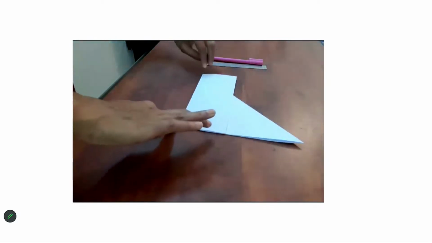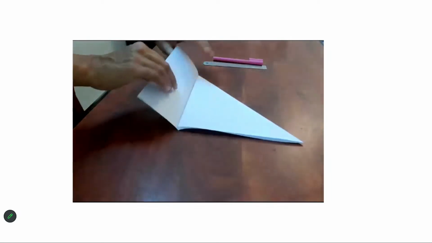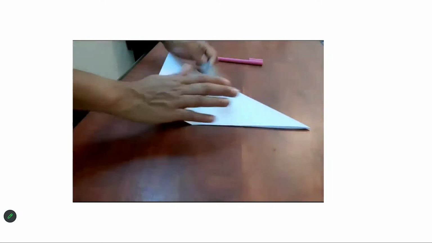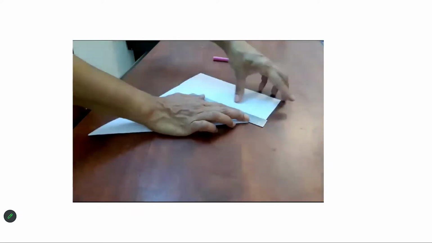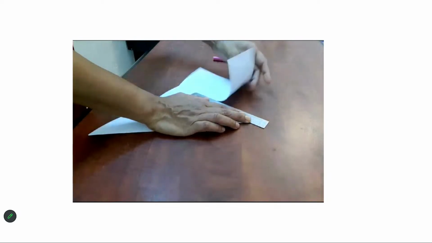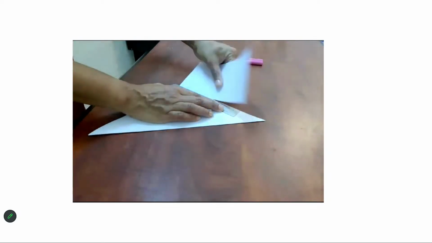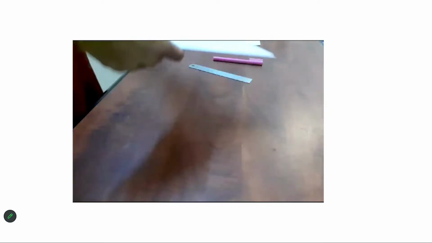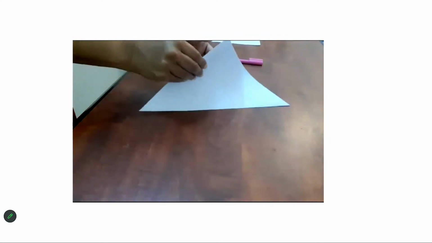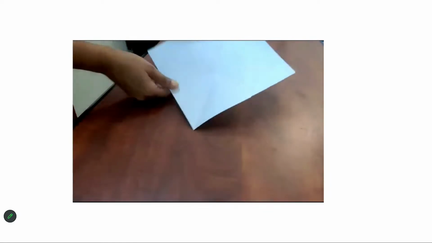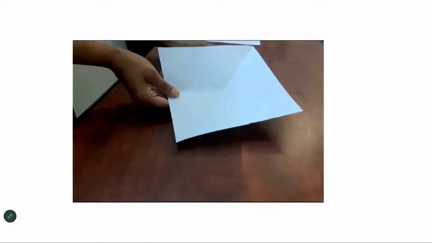You can either remove it with scissors, or if you have a small ruler or a cutter, cut it. Now what we have right now is a square.